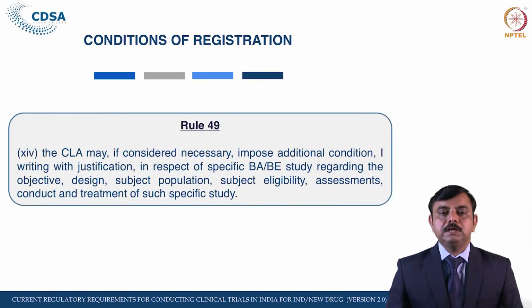The next condition is that the Central Licensing Authority may, if considered necessary, impose additional conditions in writing with justification.